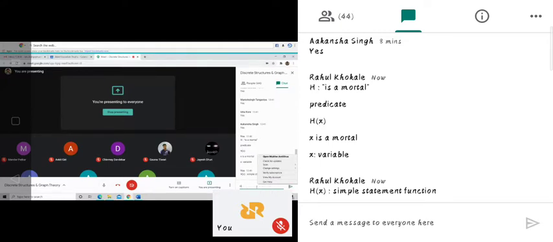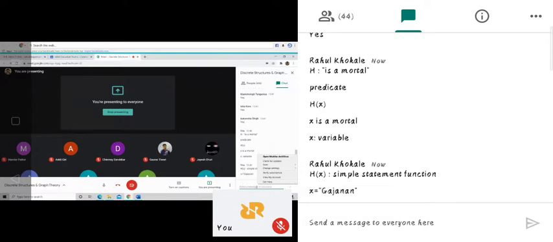And if I replace the x by some name, suppose x is Gajanan, then H of x will be "Gajanan is a mortal."